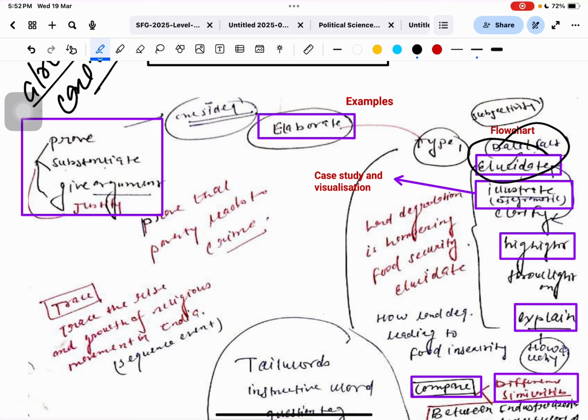Okay, there is one question. You can write the question. Land degradation is hampering food security in India. Elucidate. Explain. Yeah, it seems like explain, no? But there is some minute difference. Hampering food security in India. Elucidate.